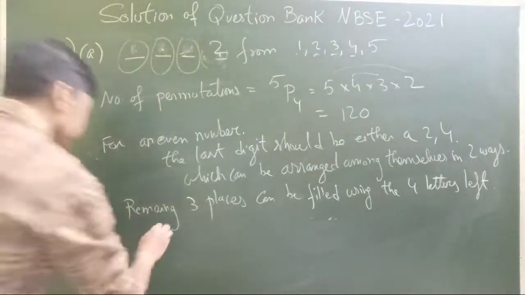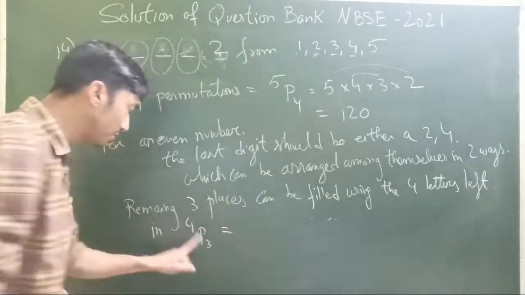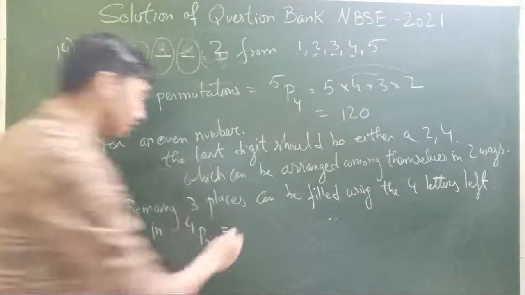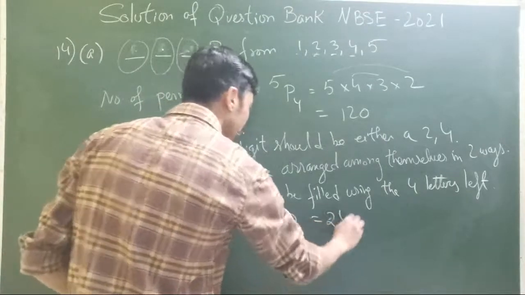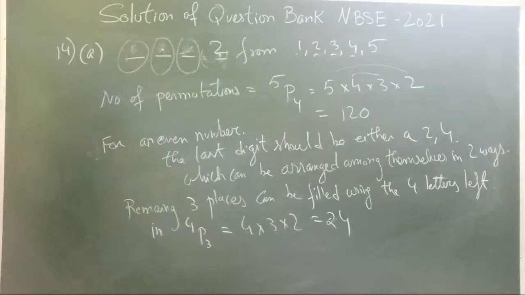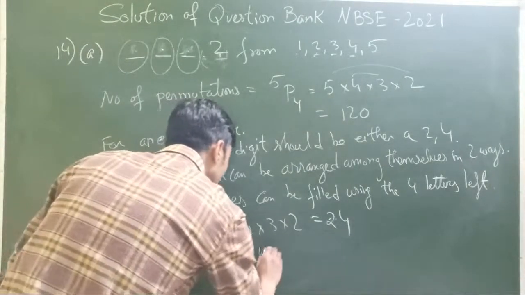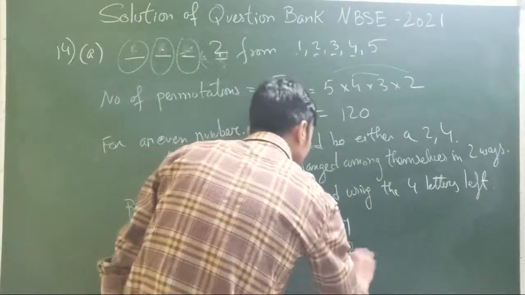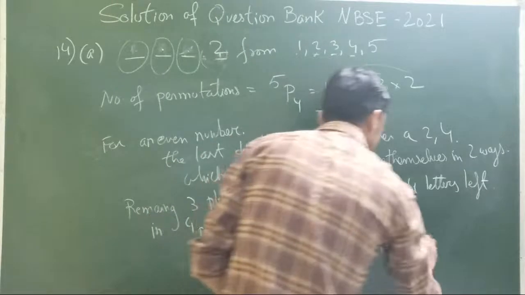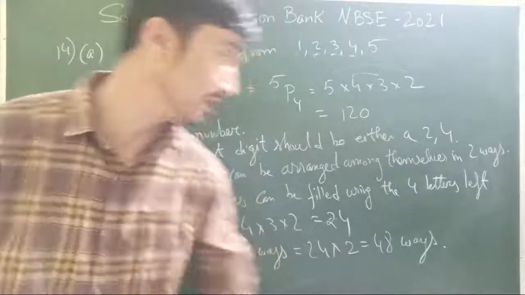In how many ways? In 4P3 ways, because 4 options, 3 spots. So that's 4, 3, 2. 4 twos are 8, 8 threes are 24. 24 ways. So total number of ways, I'll just write directly. Total ways will be 24 into 2. So that's going to be 48. 48 ways in which we can arrange.